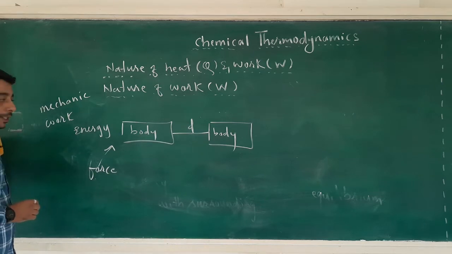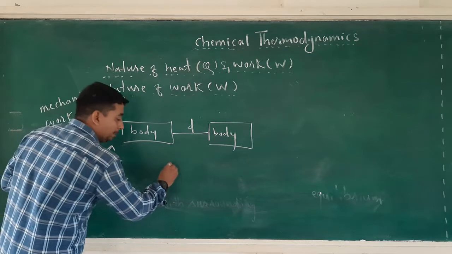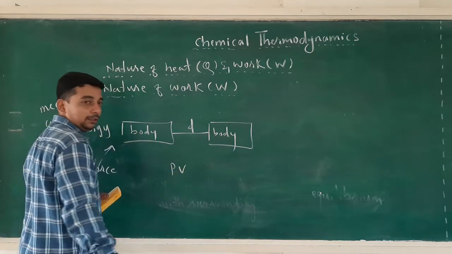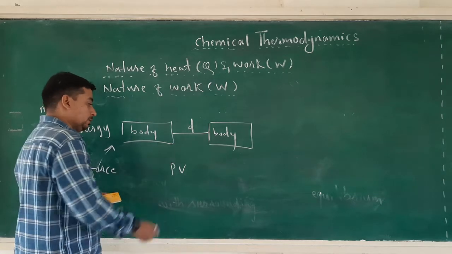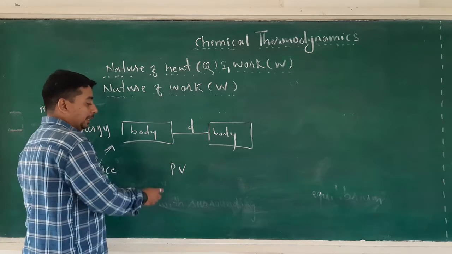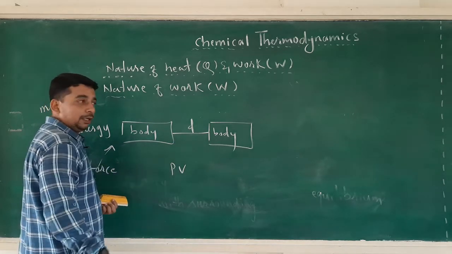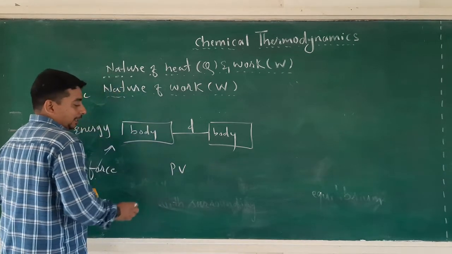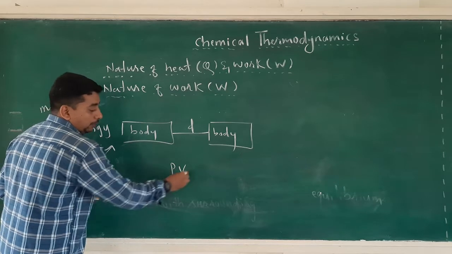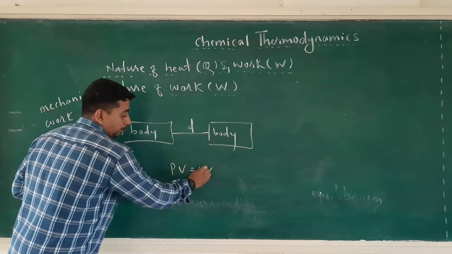In thermodynamics, the type of work we see is pressure volume work, meaning the work done due to pressure and volume. Now it has been realized that the product of pressure and volume is equal to work.